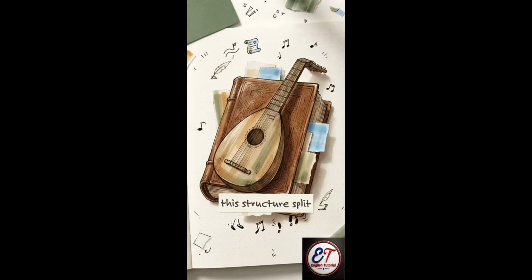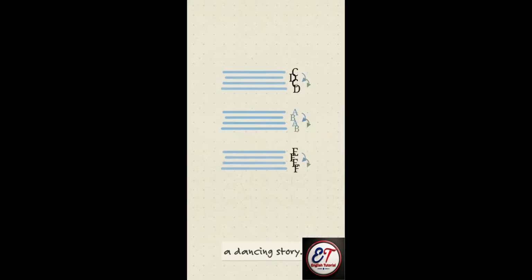Historically, this structure split into 2 branches, the traditional folk ballad and the authored literary ballad. So the next time a poem feels less like reading and more like a dancing story, you are looking at the strict 4-line rhythm of a classic ballad.